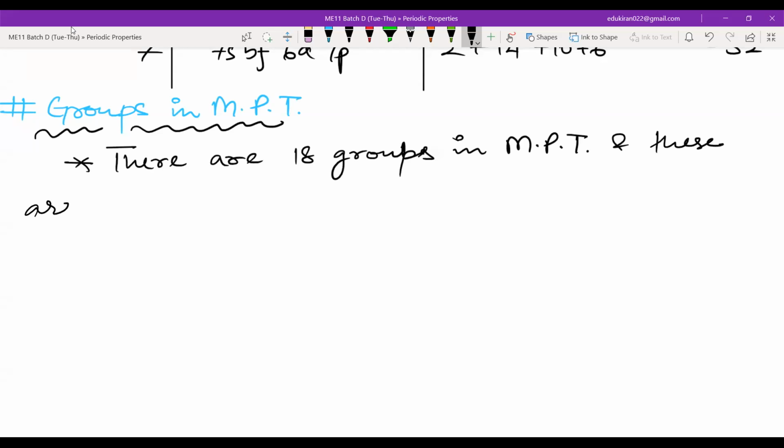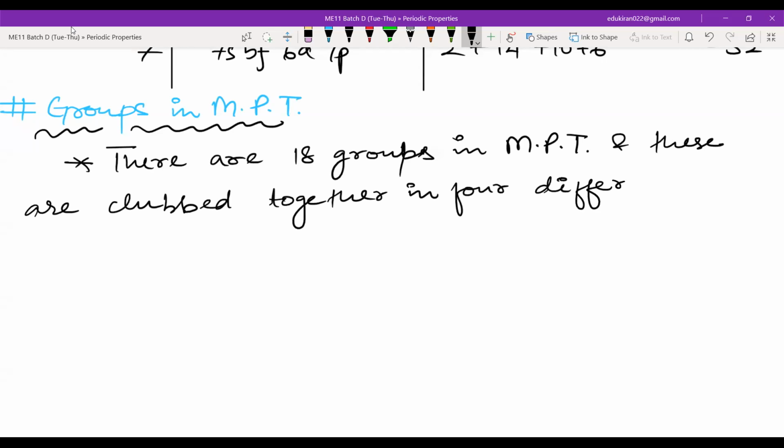And these are clubbed together in 4 different blocks. Now, how are the blocks defined?